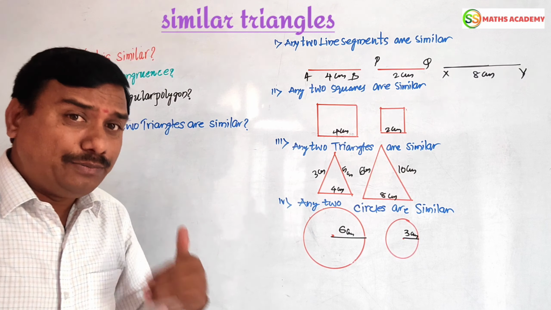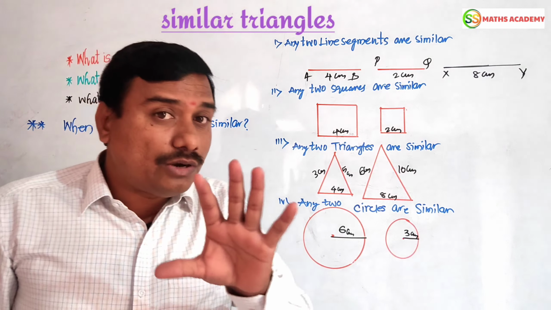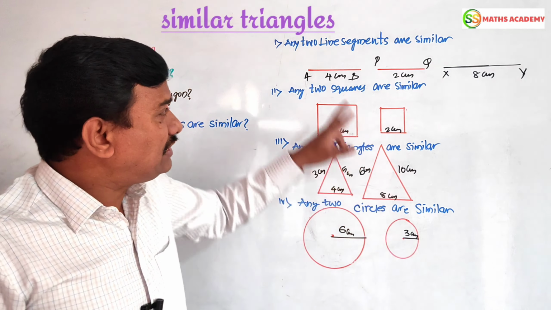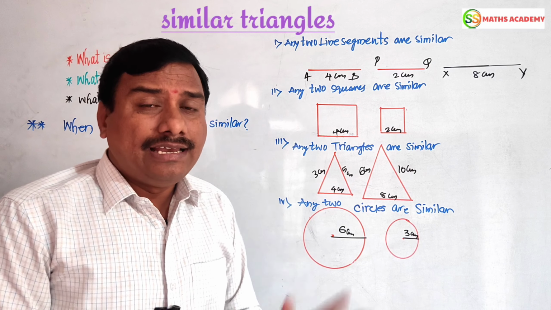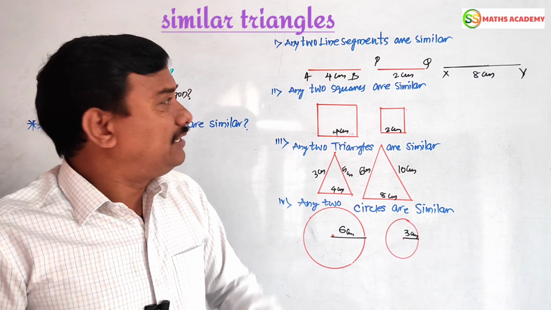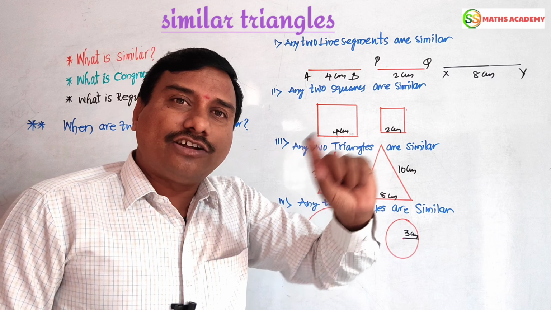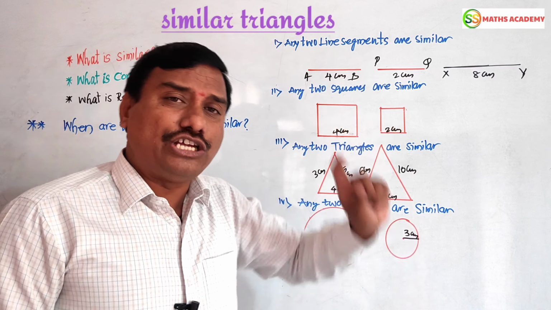Dear friends, let me give some examples, then you can understand 100%. These four examples you have to understand. Any two line segments are similar. Here three types of line segments are given: AB, PQ and XY respectively. Are these similar or not? Can you guess? This length is 2, this length is 4, this length is 8. You can take the ratio. These three line segments give the same ratio.